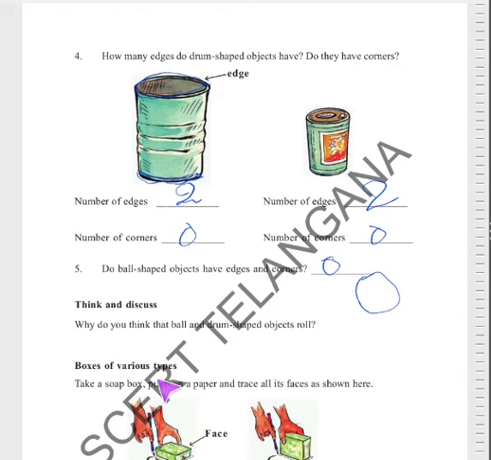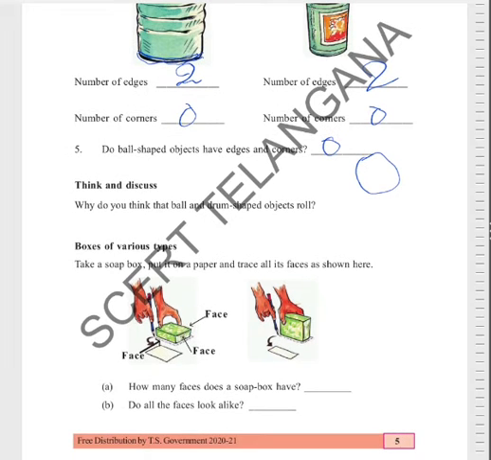Okay, the boxes of various types. Take a shoe box and put it on a paper and trace all its faces, as shown here. This is the face side, and this is also a face side, and this is how you draw.